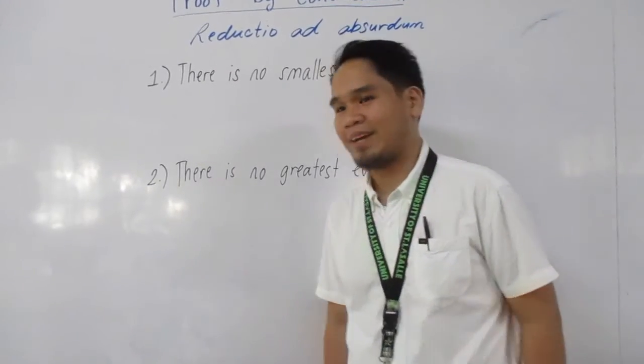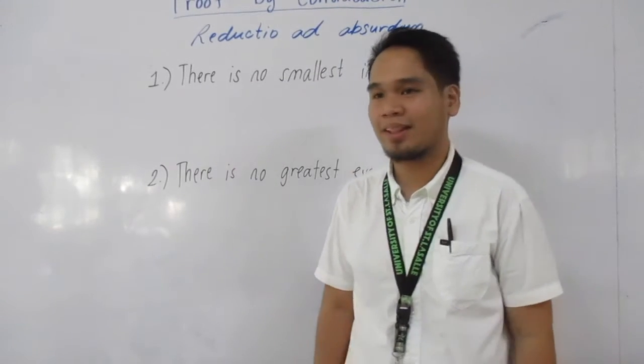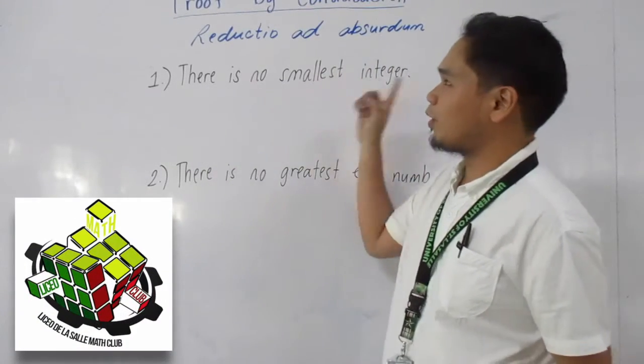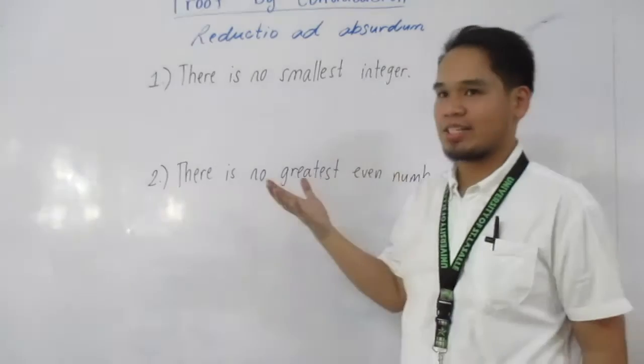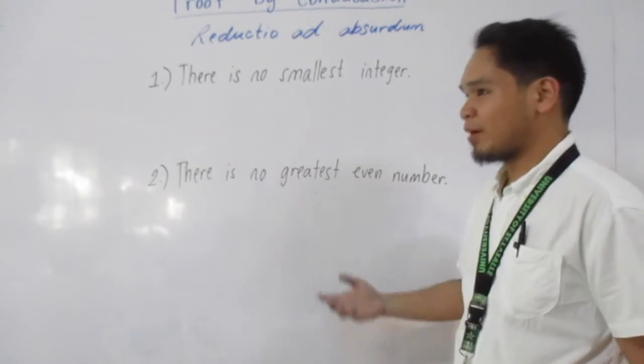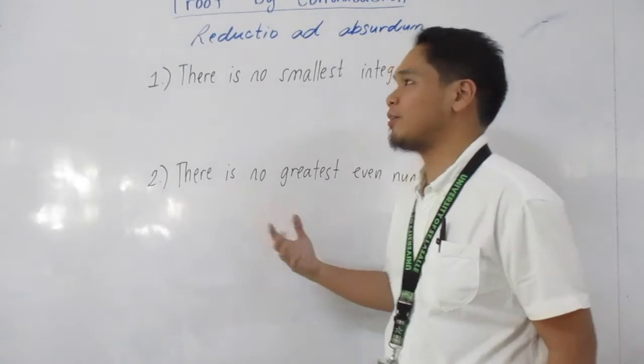Good day again. I am Salle, the moderator of the Liceo Math Club, and today we're going to talk about proof by contradiction, and this serves as part 2 of our previous video, the square root of 2 is irrational.